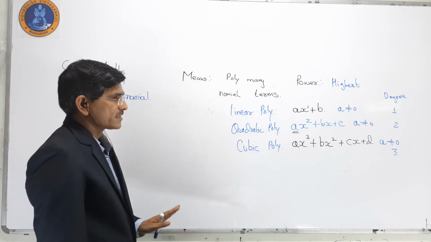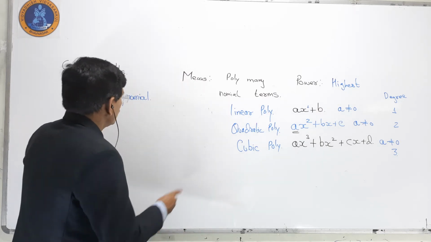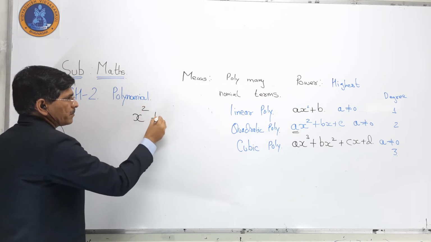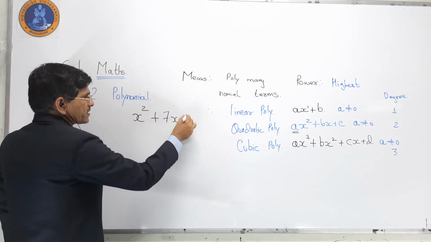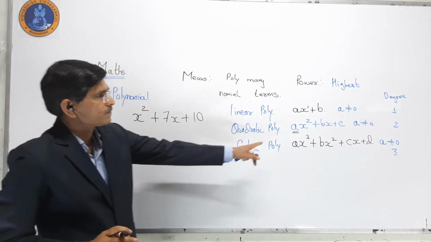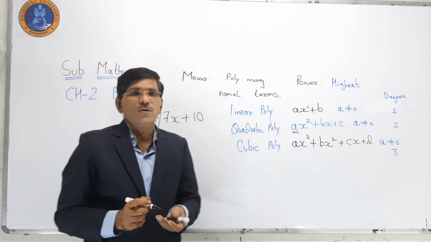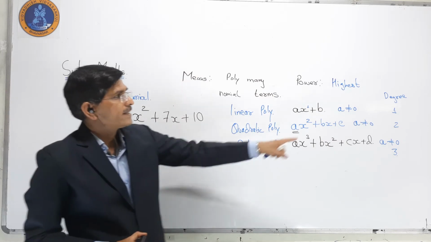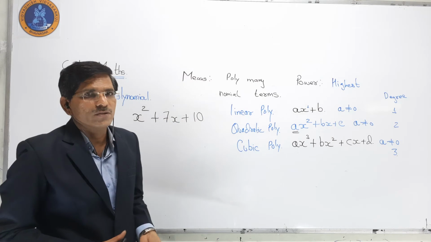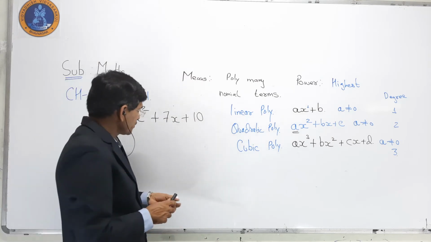It has degree 2. It means we have to find the 2 zeros.